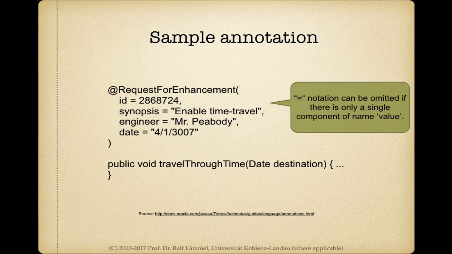So here's a more complex example of an annotation in which we also see that annotations can contain additional data. I mean, not just like the test annotation, which was just a tag essentially. So here we have an annotation request for enhancement, and there are components for the ID of this request, and there's a synopsis, a summary, and an assigned engineer, and also a date by which we want this enhancement to be implemented. And again, this annotation is assigned to a method, travel through time.